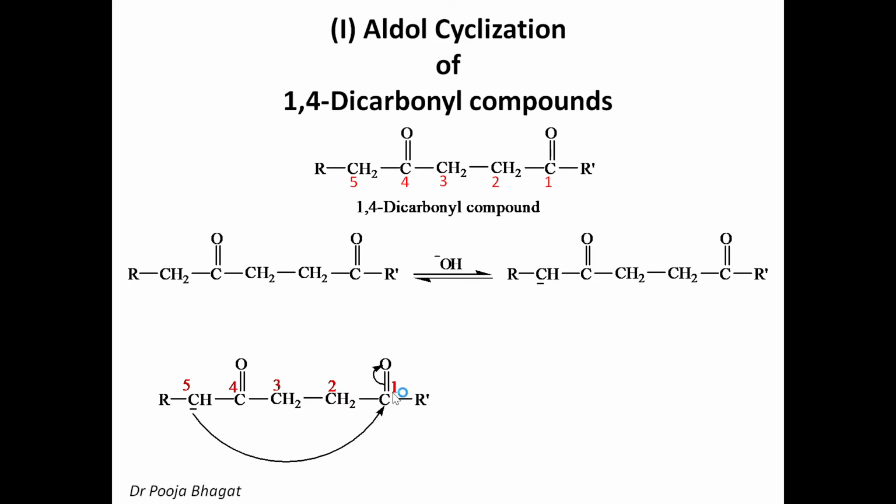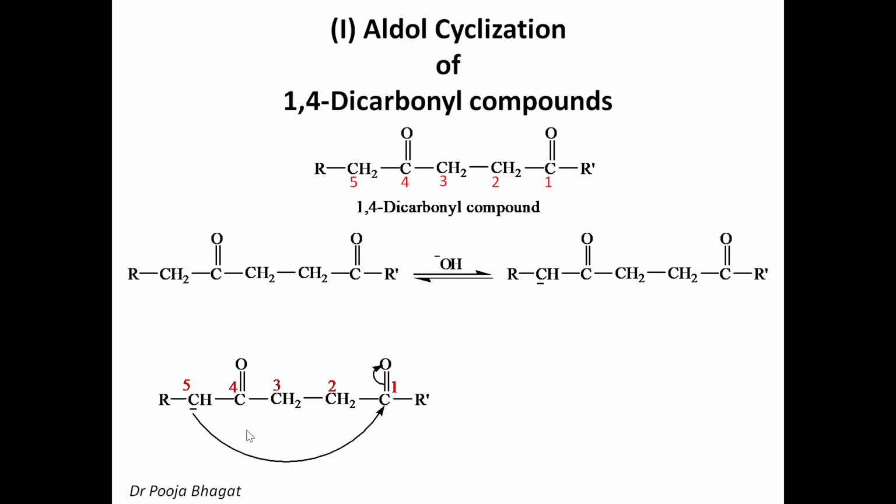Now I am numbering the enolate ion. It is 1, 2, 3, 4, 5. So the 5th carbon is attacking at the 1st carbon and the double bond will be shifted towards the oxygen. So as you can see here, the bond is formed between 1st and 5th carbon. That means it is a 5-member ring structure.